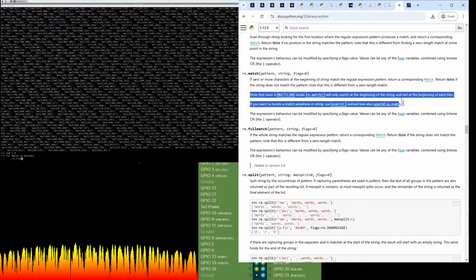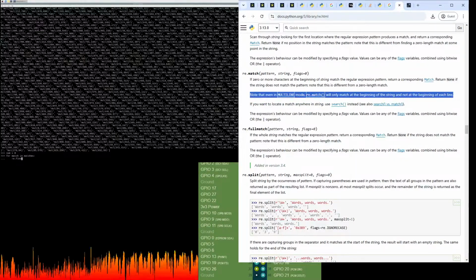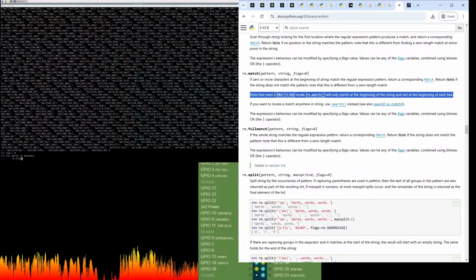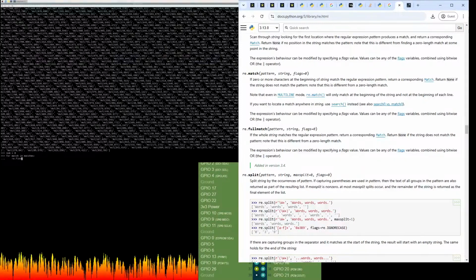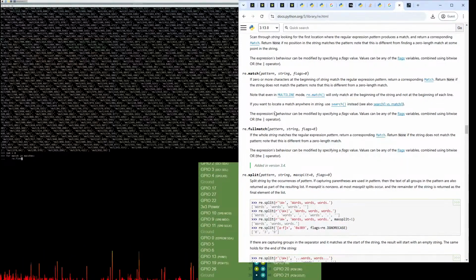Okay, so this would be relevant if we were still processing the original data, which had new lines in it. But in this case, we've already broken it down into just a series of mul functions. So, yeah, let's just do re.match.